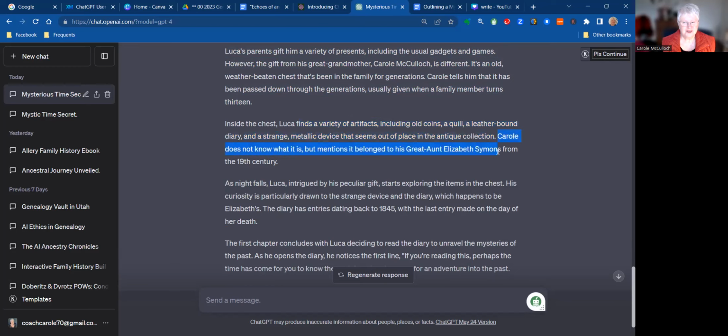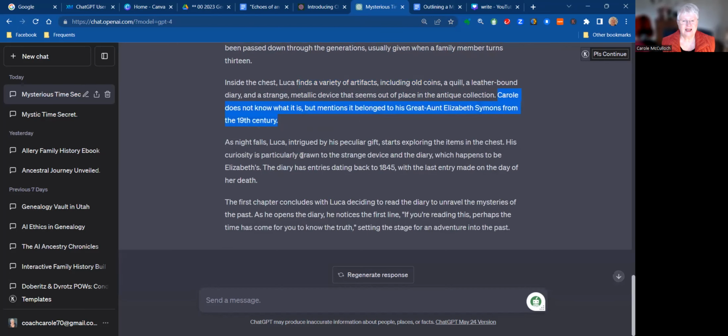And here is where the plot begins to thicken. I don't know what it is, but I mentioned that it belonged to our great aunt Elizabeth Simons from the 19th century. And the next scene is Luca's intrigued with this gift, starts exploring all the items.